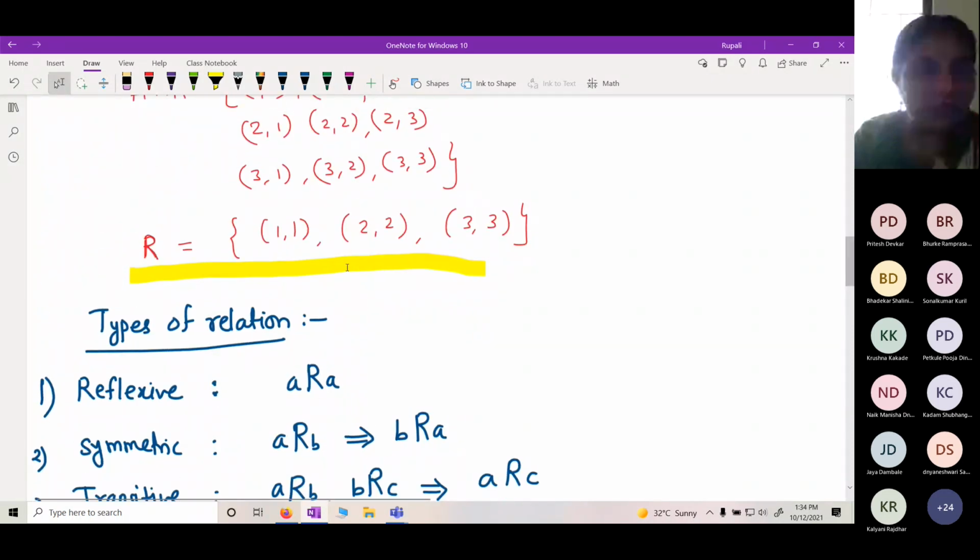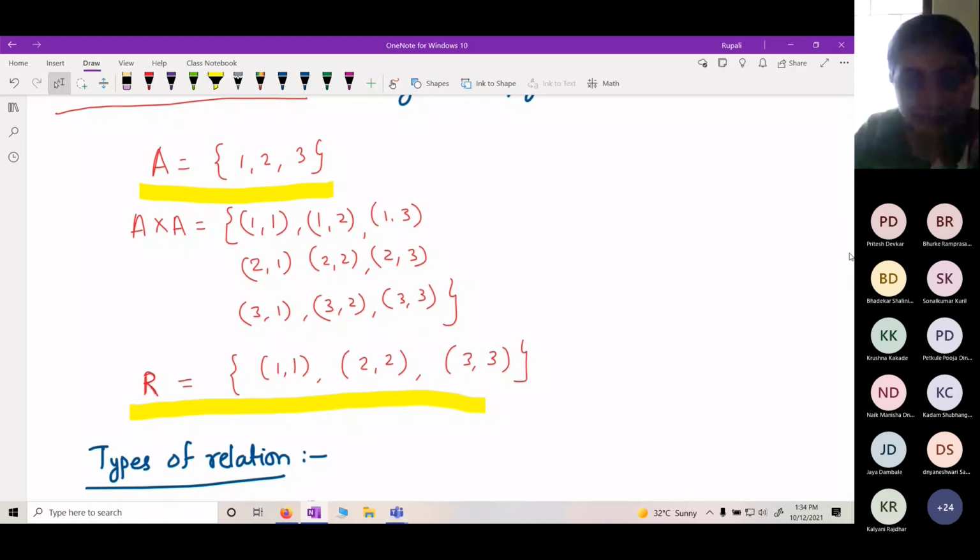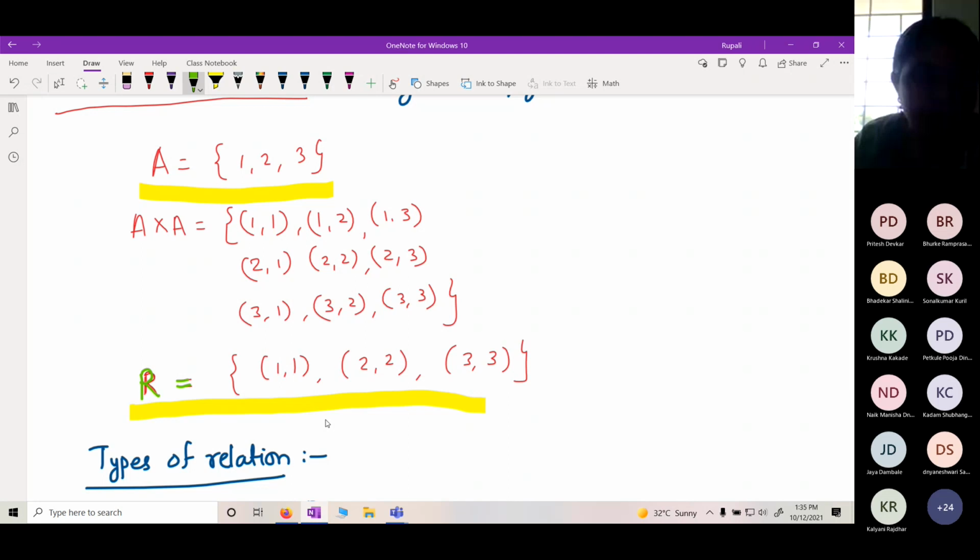I have defined this. This is also a non-empty subset. We'll check whether this is. Now, can you tell me about this one? This R is a relation on A. A is my 1, 2, 3, just a finite set. It is a subset of A cross A. So is it an equivalence relation?